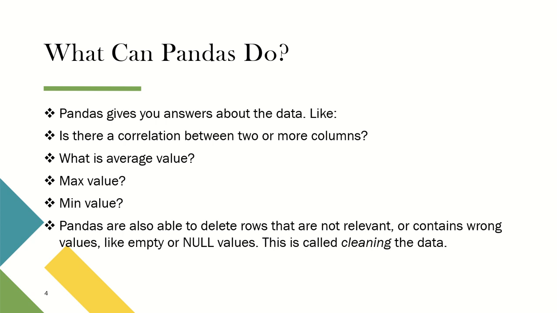What can pandas do? Pandas gives you answers about the data, like: is there a correlation between two or more columns? What is the average value? What is the max value? What is the minimum value? Also, it is able to delete rows that are not relevant or contain wrong values, like empty or null values. This is also called cleaning the data.